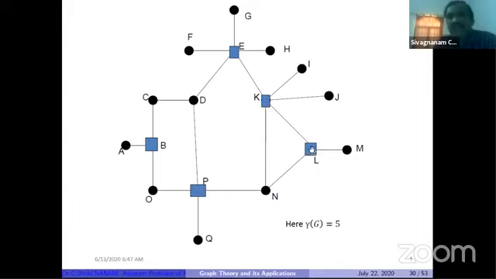For K within 5 kilometers, we have two collection centers. L can get the service or help from K. But you can see B and P: within 5 kilometers of P there is no collection center, and B also has no collection center within 5 kilometers.